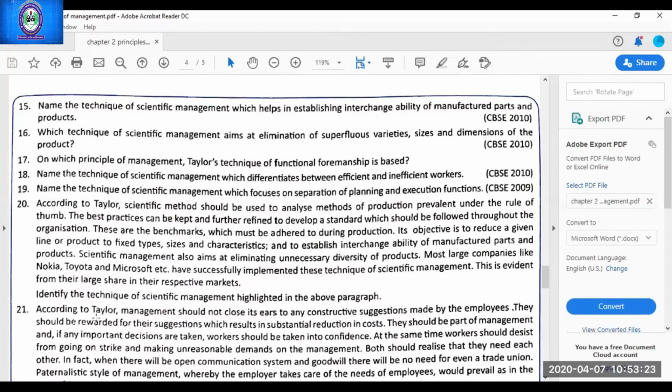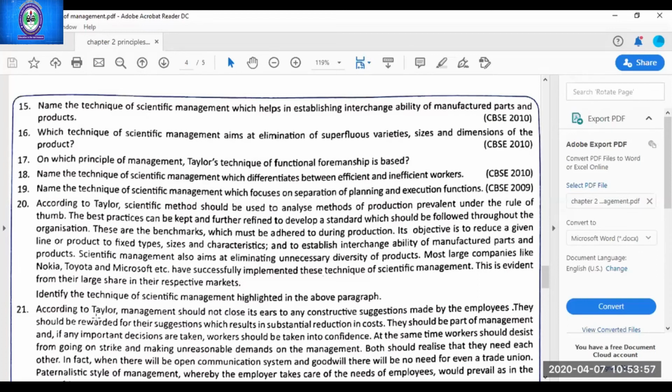Now, Harjas, are you able to hear me? Harjas Singh, read question number 20. According to Taylor, scientific method should be used to analyze methods of production prevalent under the rule of thumb. The best practice can be kept and further refined to develop a standard which should be followed throughout the organization.